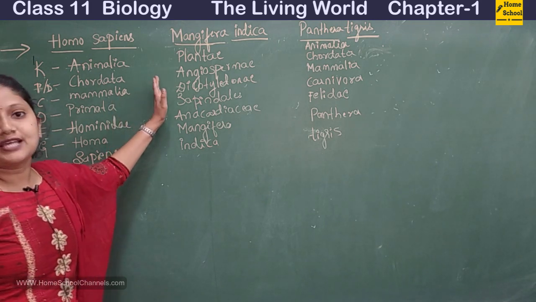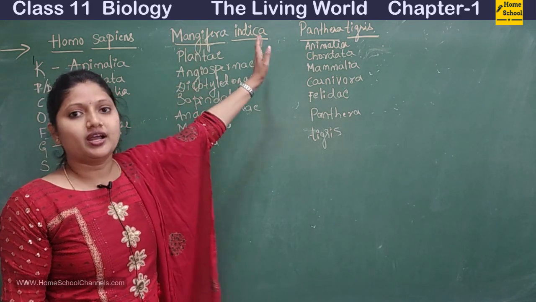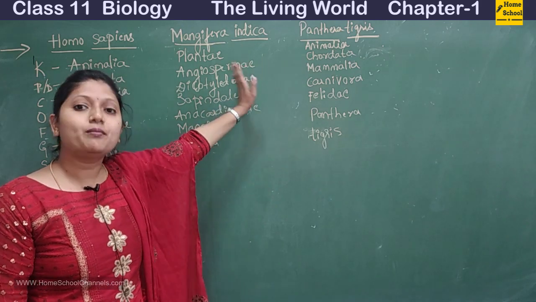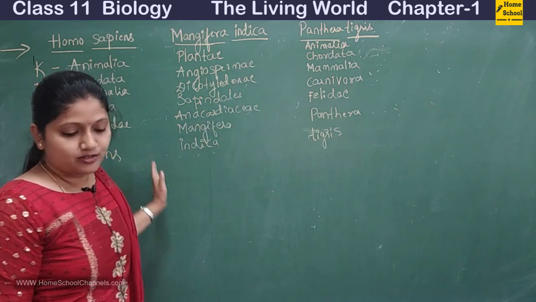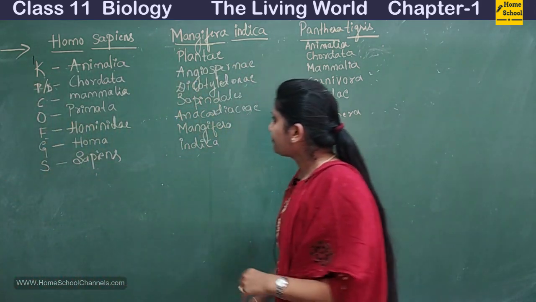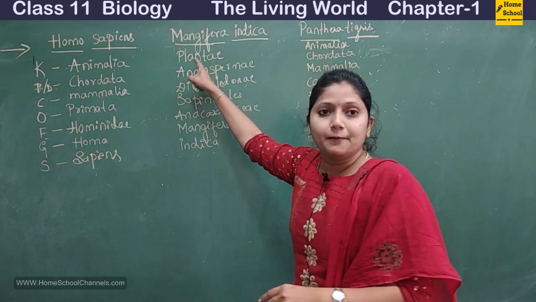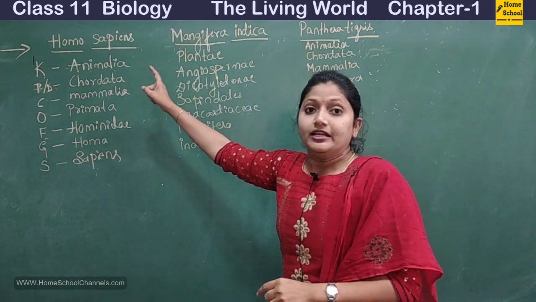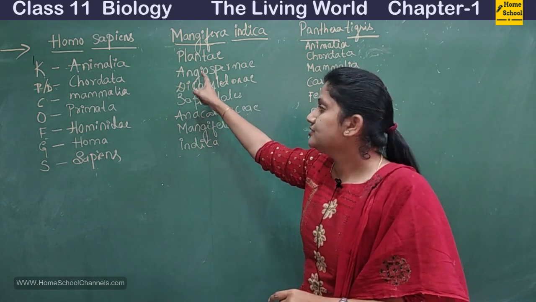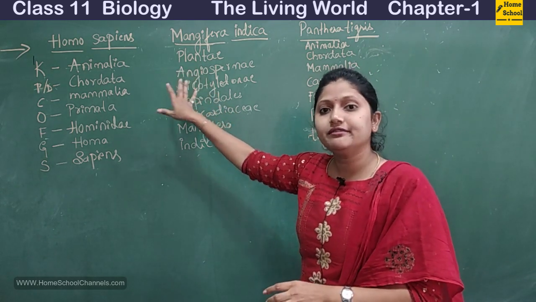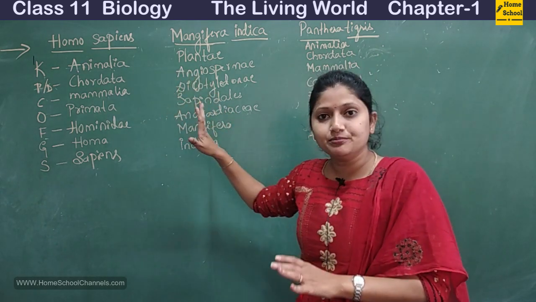Similarly, another example is Mangifera indica, that is mango. So what is the classification for mango? Kingdom is Plantae. Then I had said for the plants we have to take it as division. We cannot take it as phylum here.